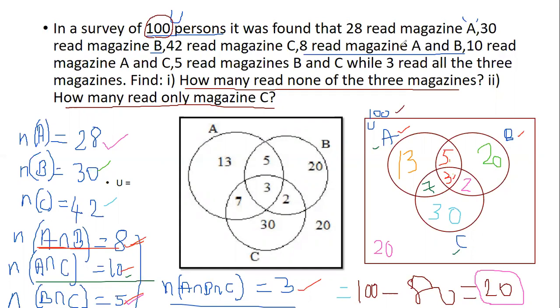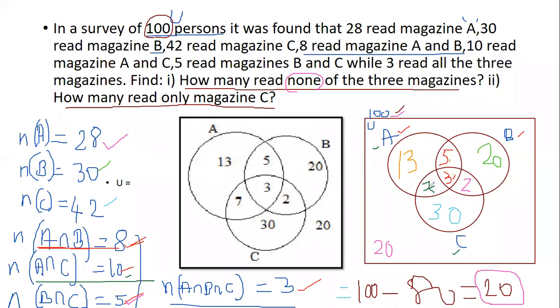Okay, which means we have solved the first question they have asked us. Look at the first question. How many read none of the three magazines? None means not even one of the magazine they read. Okay, they don't read any magazine. They don't have the habit of reading any magazine at all. So out of 100 people that I interviewed or I asked the questions, 80 people read something.